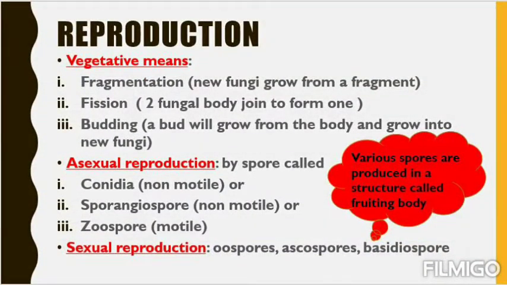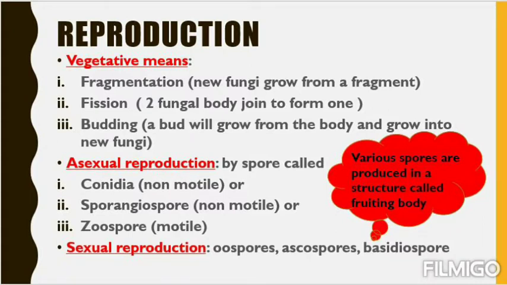Next, sexual reproduction means mixing of two gametes. Fusion of two gametes means two spores or two gametes, you can say. What are the spores? Oospores, ascospores and basidiospores. All these three types of spores are sexual reproduction modes. So from this picture, we have read about the reproduction of fungi, which is of three types: vegetative means, asexual reproduction, sexual reproduction.